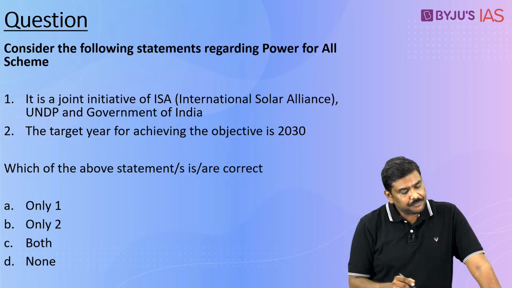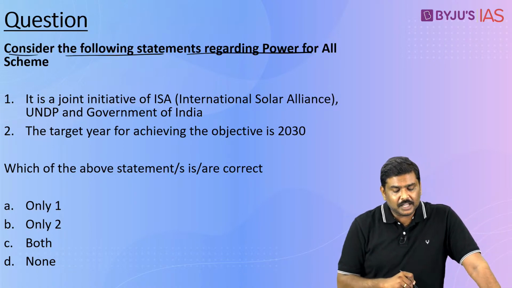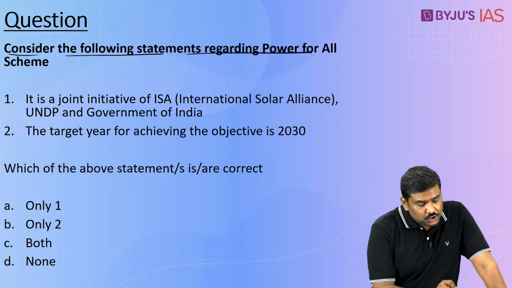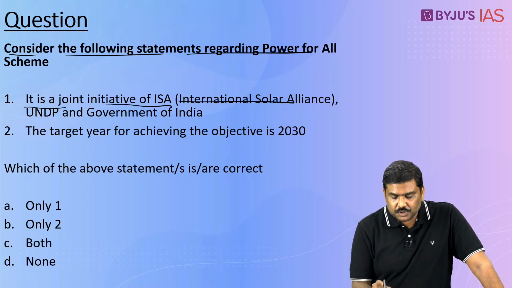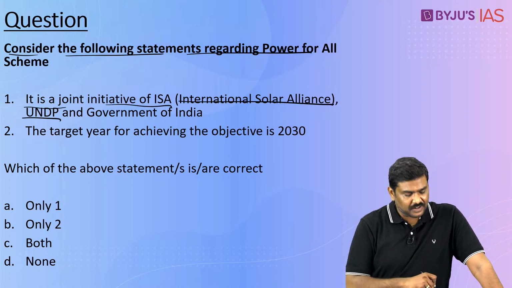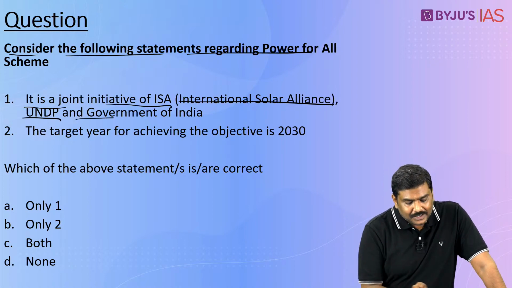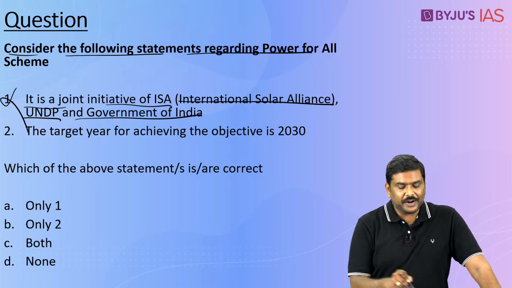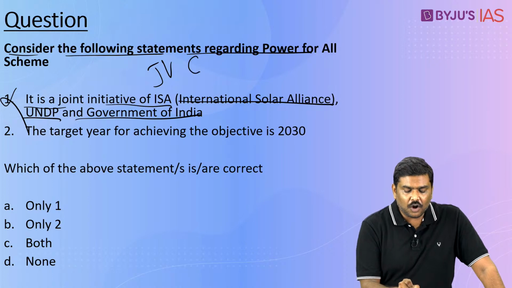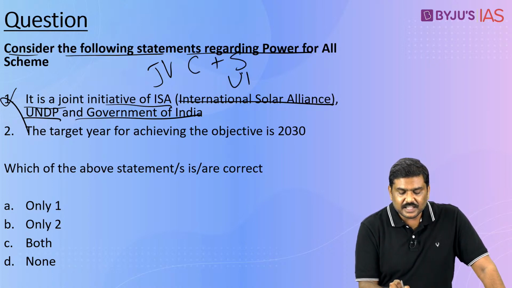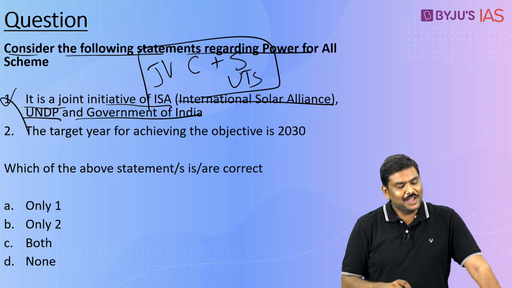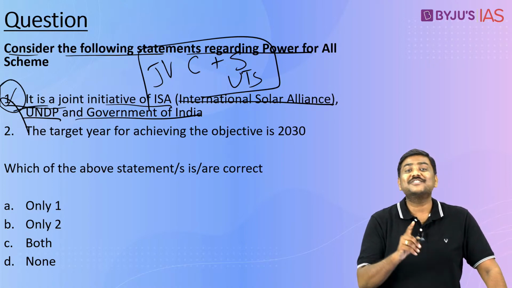Based on this, I have given a question. Consider the following statements regarding Power for All scheme. It is a joint initiative of International Solar Alliance, United Nations Development Program and Government of India. Statement is wrong. It is a joint initiative between the central government, state governments as well as union territories. First statement is wrong. But there is a particular reason why I have given this particular statement.